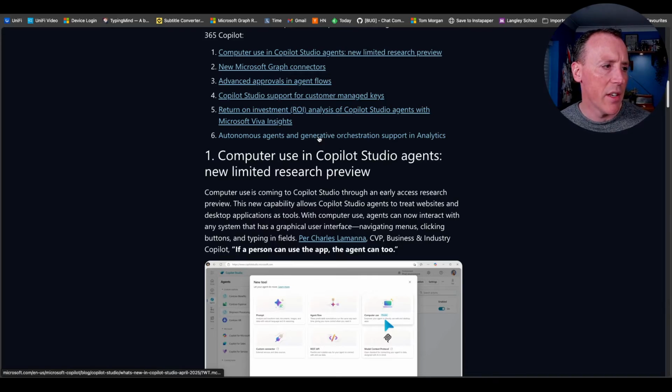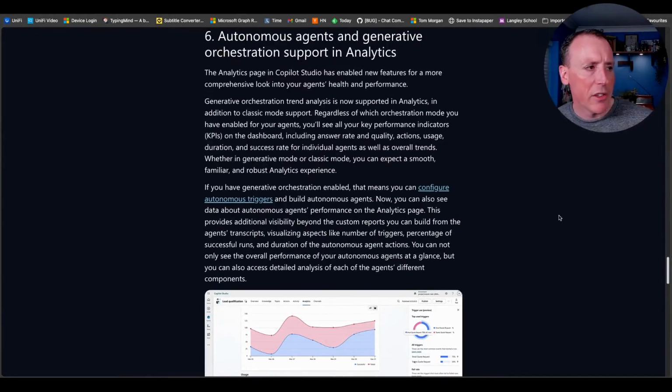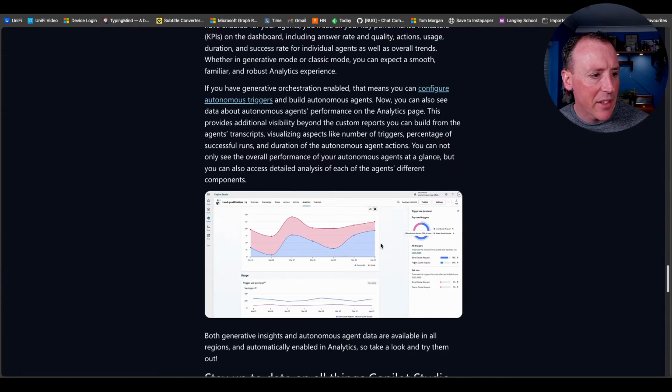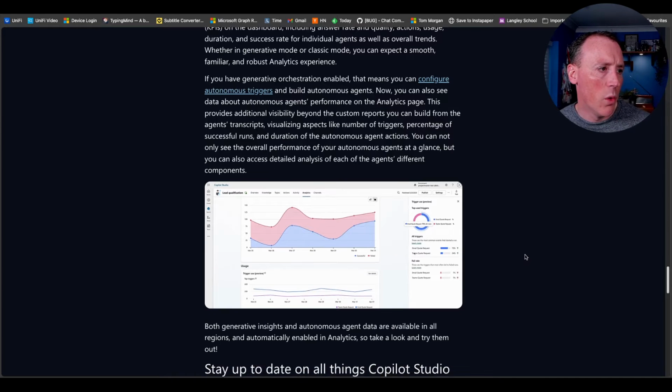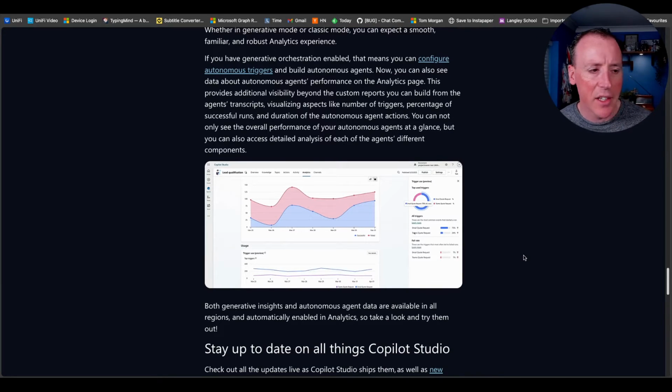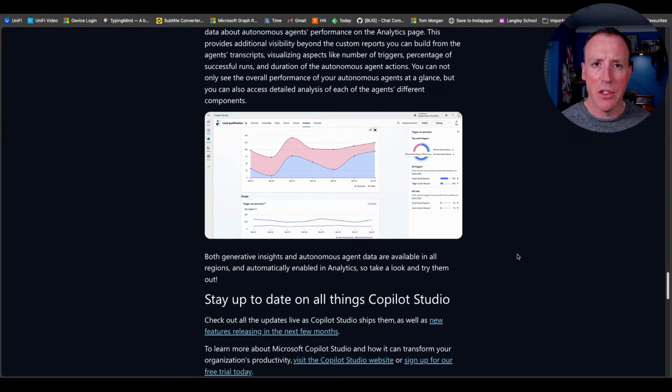And then I'm going to jump all the way to this one, the autonomous agents and generative orchestration support in analytics. So they've got this good analytics information about what's going on, what the triggers are for, the actions that get taken and stuff. So a little bit more insight into what's happening with your Copilot Studio instances, which I think is a good thing. So yeah, good to see that as a blog post. Like I say, not going to go into it in loads of detail, but if you want to, the links to all of these are in the description of the video, so you can go check them out for yourself.